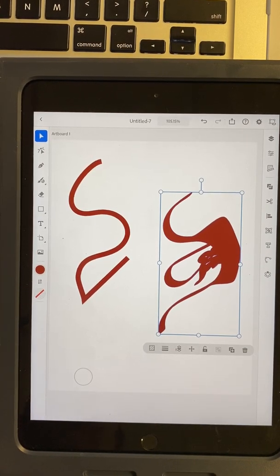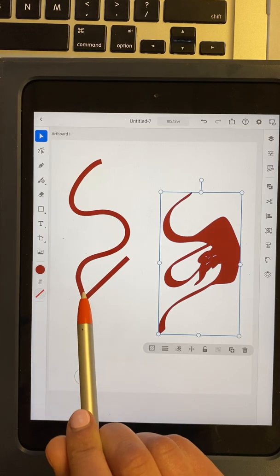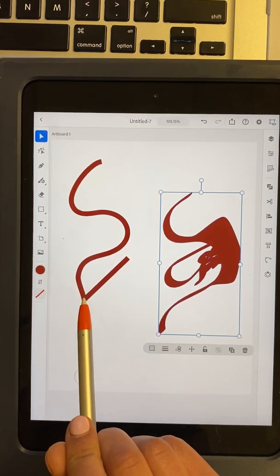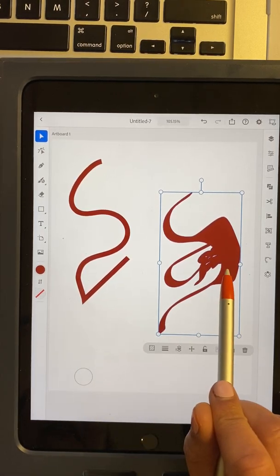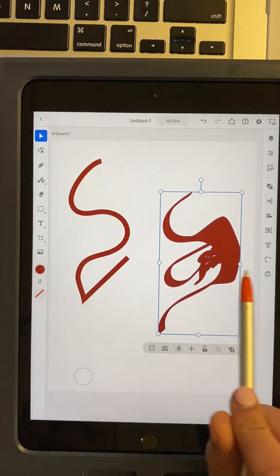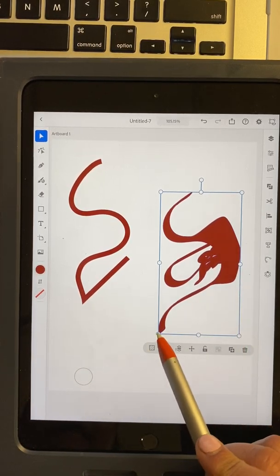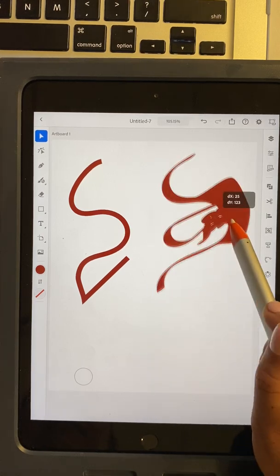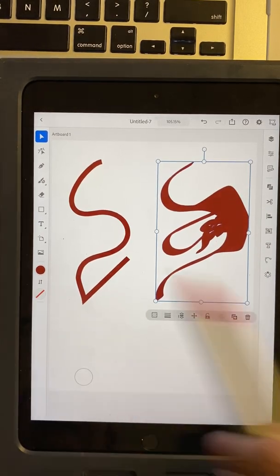When we're working on our project, we're going to be using the pencil tool, not the blob brush. We want to create only lines, not shapes, for this first project. So those are the two differences between the blob and the pencil tool.